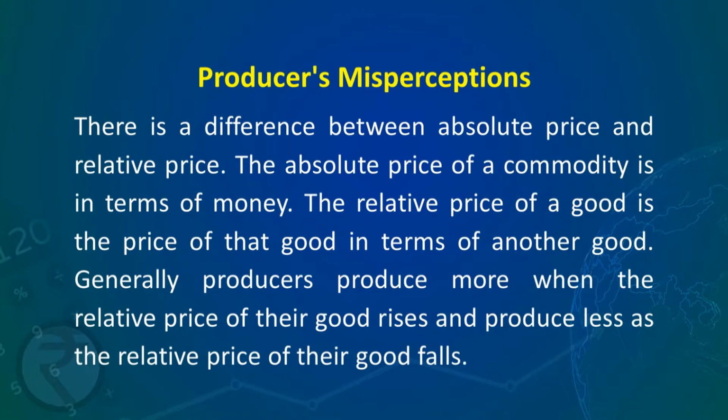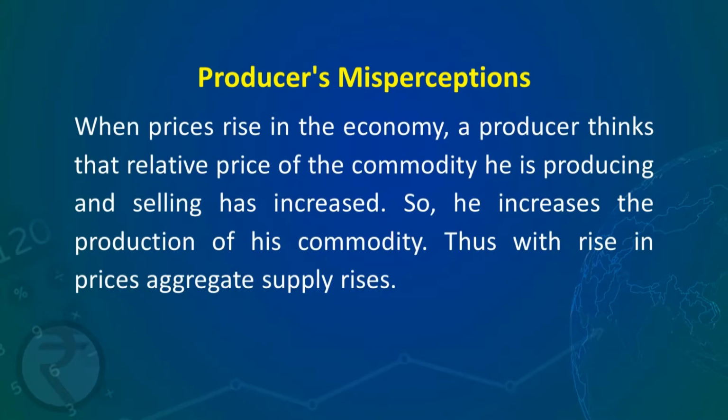Generally, producers produce more when the relative price of their good rises and produce less as the relative price of their good falls. So, when prices rise in the economy, a producer thinks that the price of his commodity has risen more and the price of the other commodities has not risen in the same proportion.